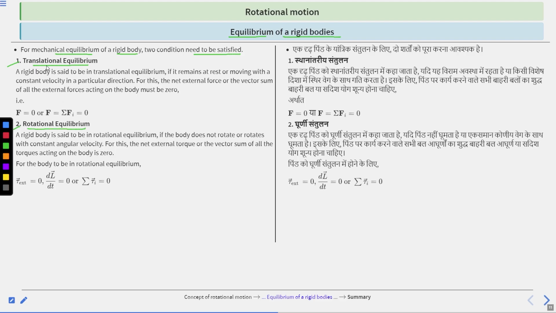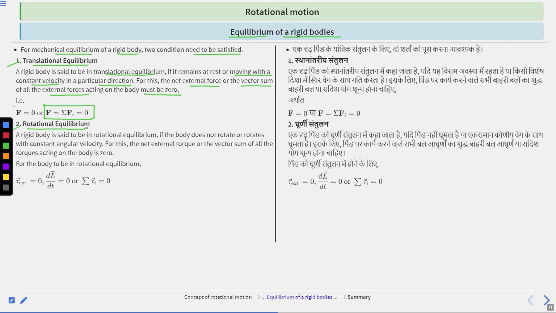In translational equilibrium, a rigid body is said to be in translational equilibrium if it remains at rest or moving with a constant velocity in a particular direction. For this, the net external force, or the vector sum of all external forces acting on the body, must be zero. So we can write F equal to 0, or F equal to summation Fi, which is equal to 0. Clear?